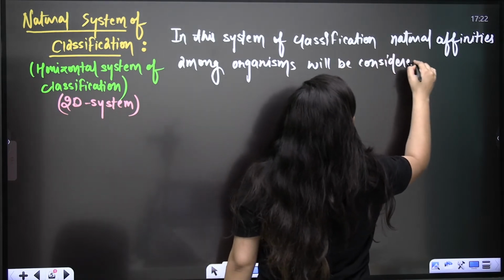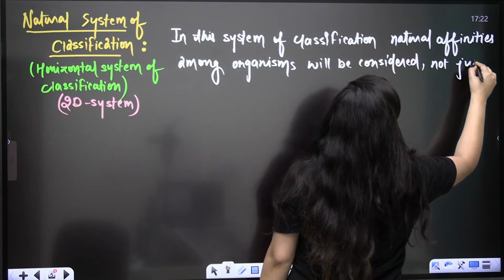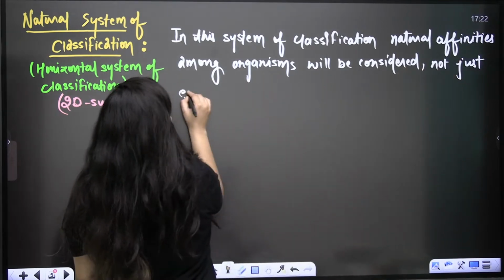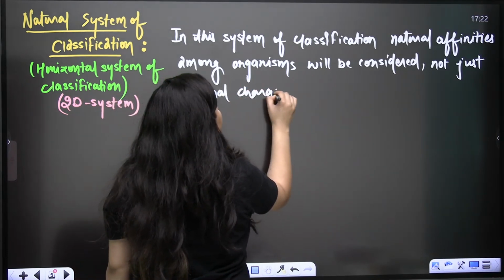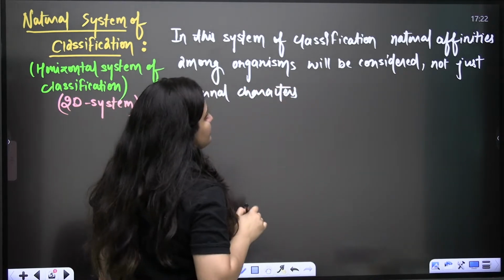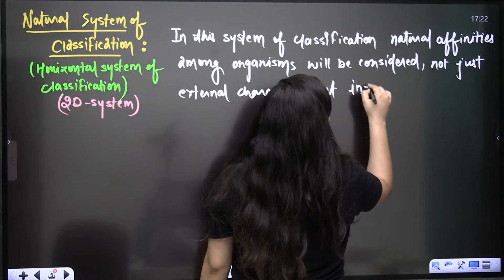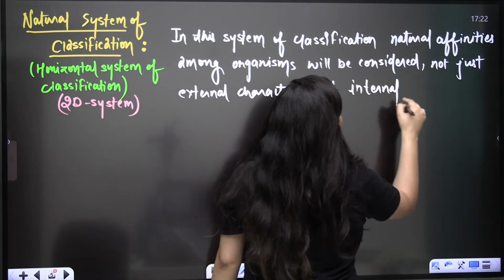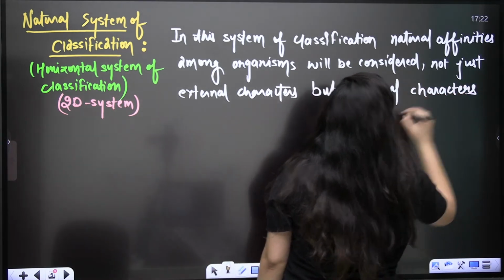right? Natural affinity among organisms will be considered, not just external characters, but internal characters, right?